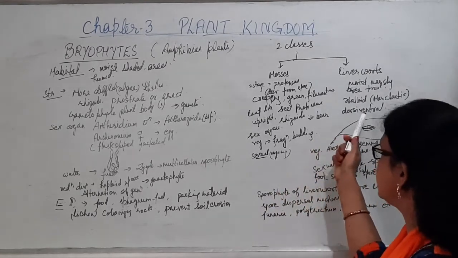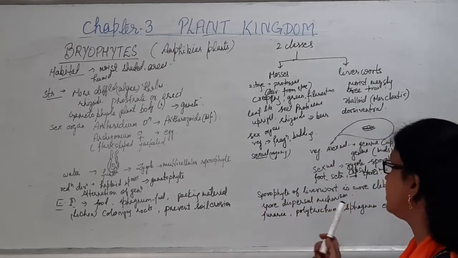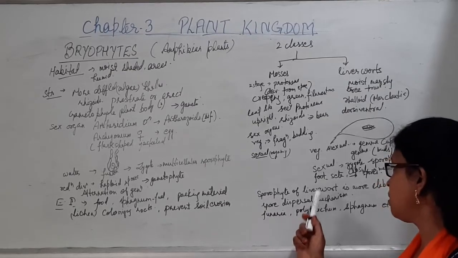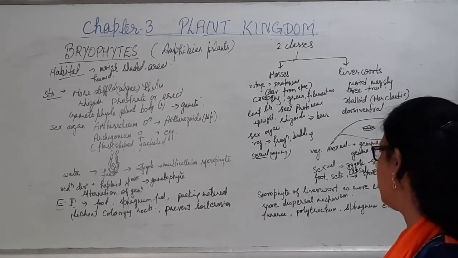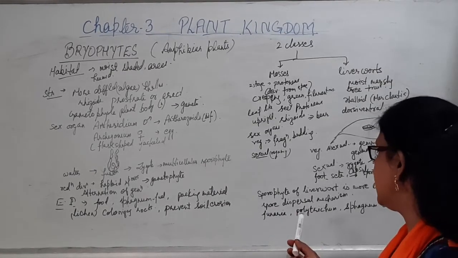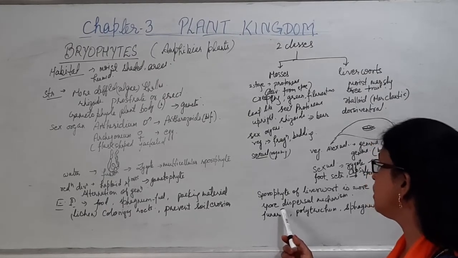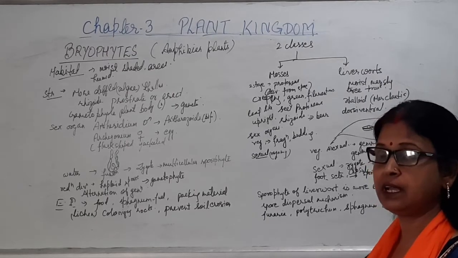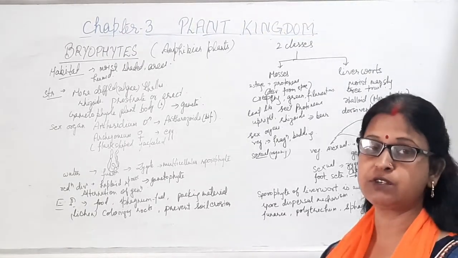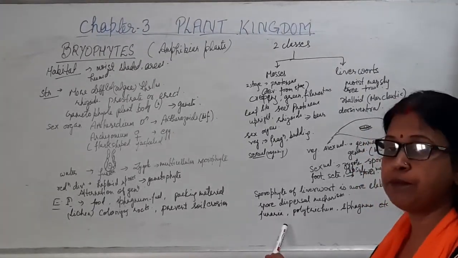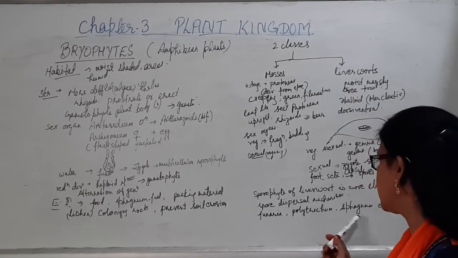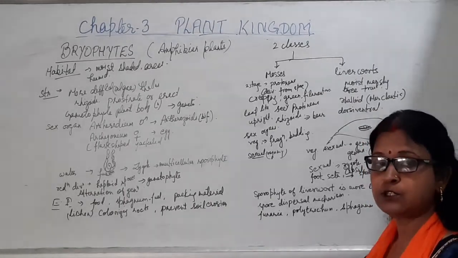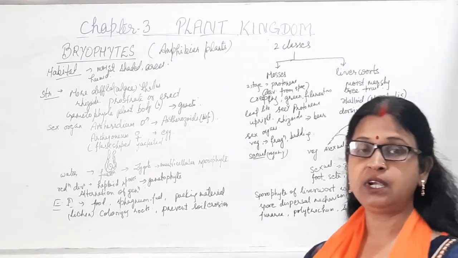When we consider these two classes, mosses and liverworts, we can see that the sporophyte of liverworts is more elaborate than that of the mosses. Here, some spore dispersal mechanism is present, which indicates the evolution process. Some of the members are Funaria, Polytrichum, Sphagnum, etc. So, in this way, this is all about the bryophyta.